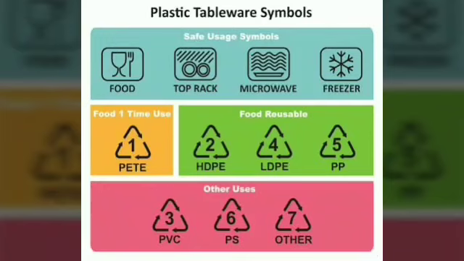Different types of plastic that we come across in our daily lives and their uses are: first one, PETE, polyethylene terephthalate, is used for making containers for microwave cooking.